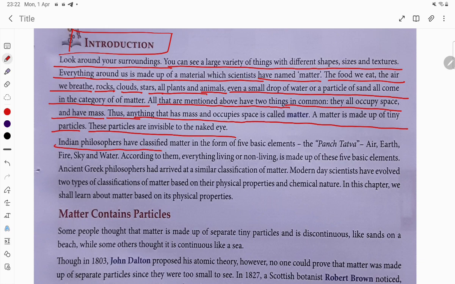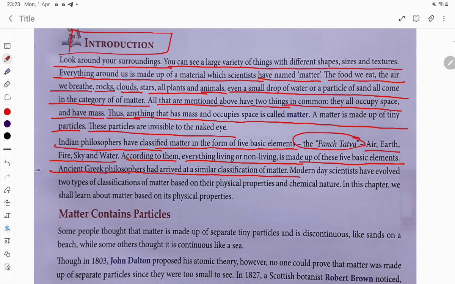Indian philosophers have classified matter in the form of five basic elements, that is, the Panch Tattva: air, earth, fire, sky, and water. According to them, everything living or non-living is made up of these five basic elements. Ancient Greek philosophers had arrived at a similar classification of matter.